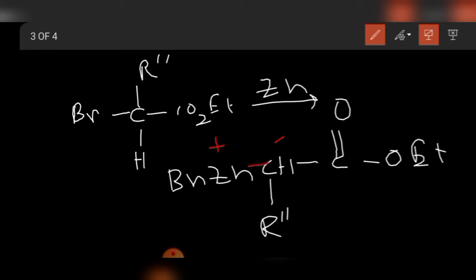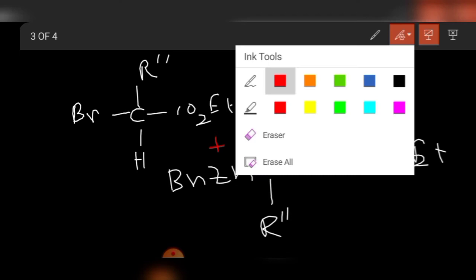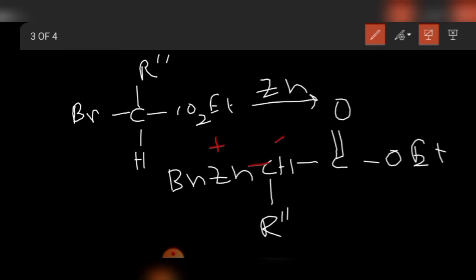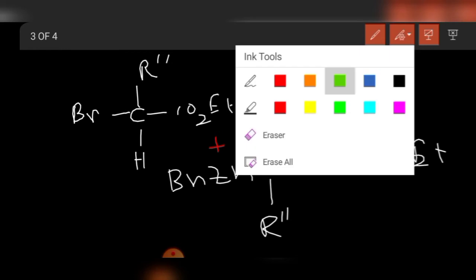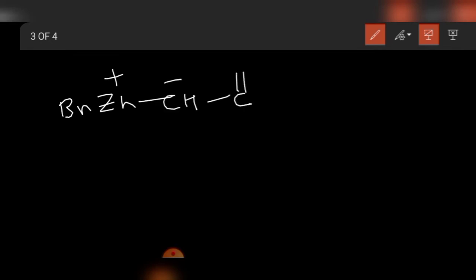Now this compound will go through keto-enol tautomerism and form the zinc bromide enolate. The zinc bromide enolate is like this: bromine, zinc, C double bond O, OEt, R double prime, and the enolate forms.